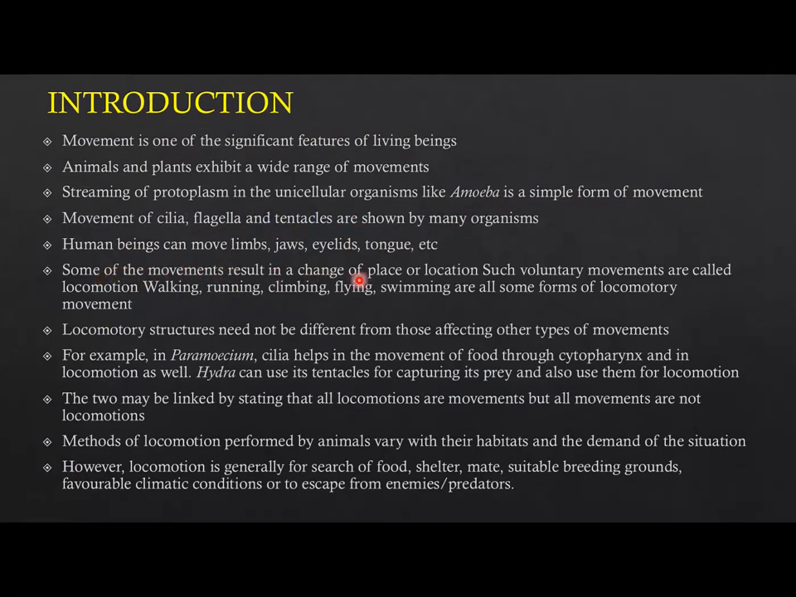Some of the movements result in change of place or location. Such voluntary movements are called locomotion. Walking, running, climbing, flying, swimming are all forms of locomotory movement. Locomotory structures need not be different from those affecting other types of movements. For example, in paramecium, cilia help in the movement of food through the cytopharynx and in locomotion as well. Hydra can use its tentacles for capturing its prey and also for locomotion. The two may be linked by stating that all locomotions are movements, but all movements are not locomotions.